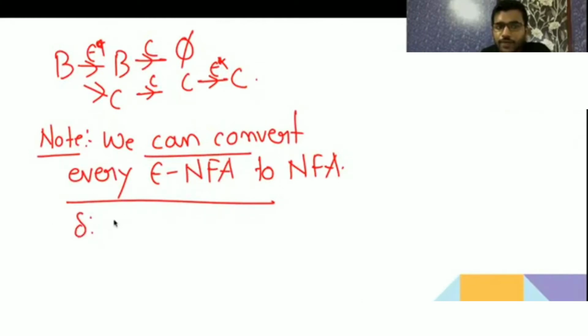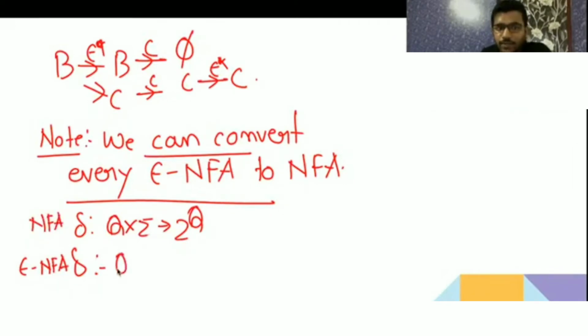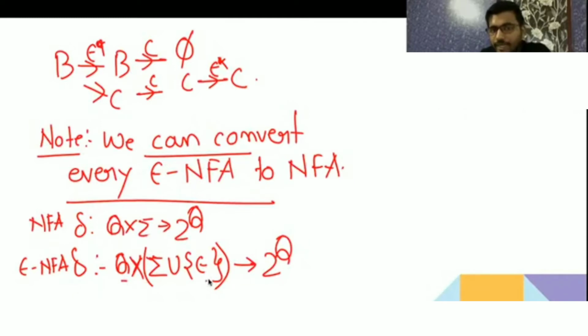The delta of NFA is Q cross sigma goes to 2 to the power Q. The delta of epsilon NFA is Q cross sigma union epsilon goes to 2 to the power Q. So here it is saying that by one state, by getting epsilon, it can also go to more than one state. It's saying union. So because of that, now I am concluding, I am not asking you: here one state by getting one input alphabet can go to more than one state.